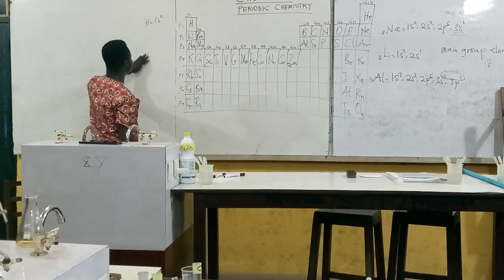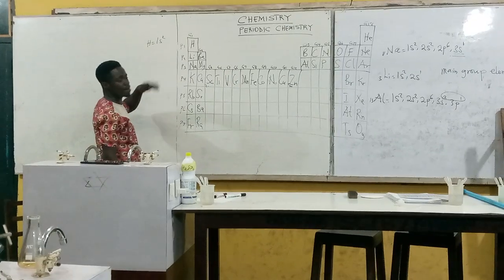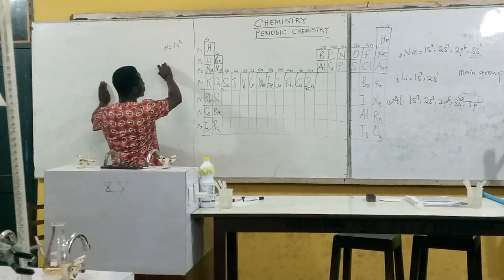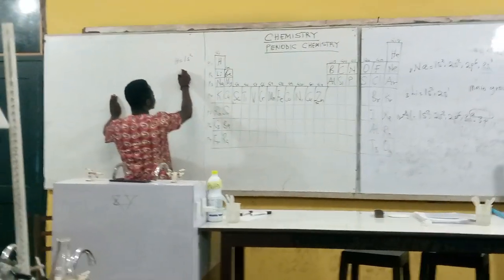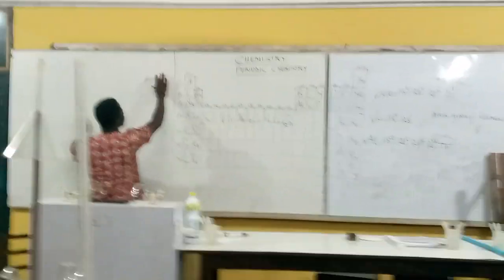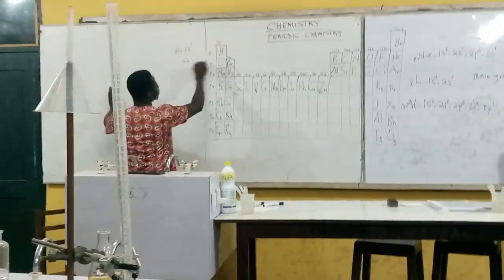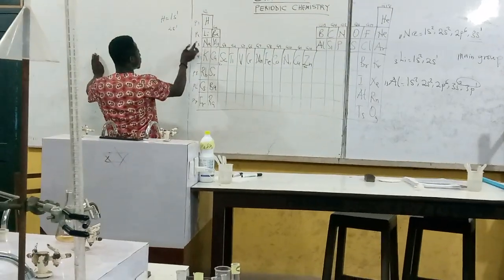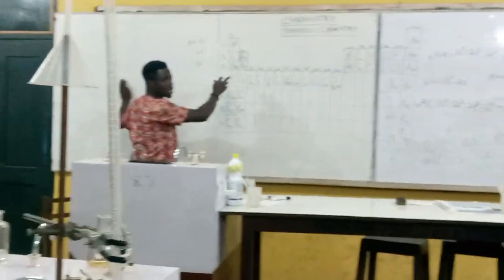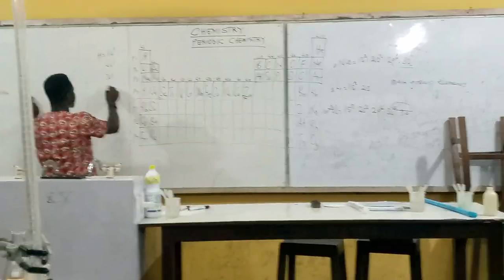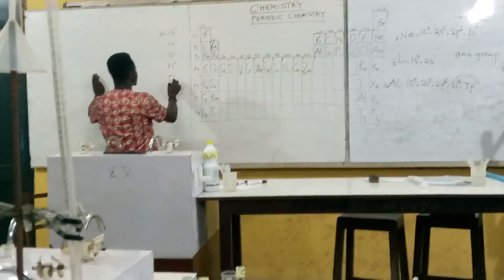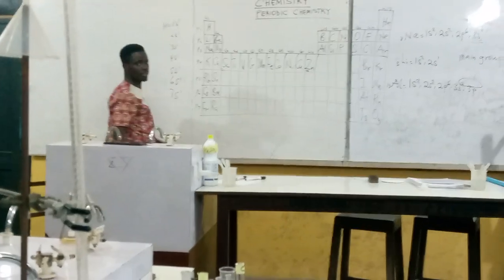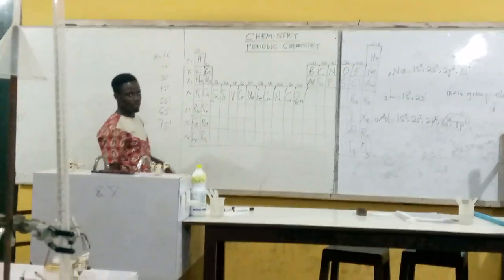Now, I'm not interested in writing the whole configuration, but in writing the valence electron. So hydrogen is 1s1, lithium will be 2s1, this one will be 3s1. I'm just writing the outermost electrons. This will be 4s1, this will be 5s1, 6s1, and then 7s1. So this is how we write the configuration.